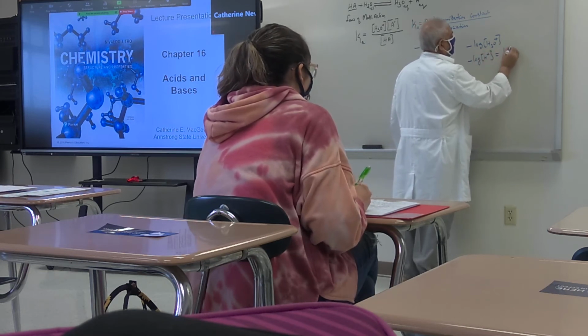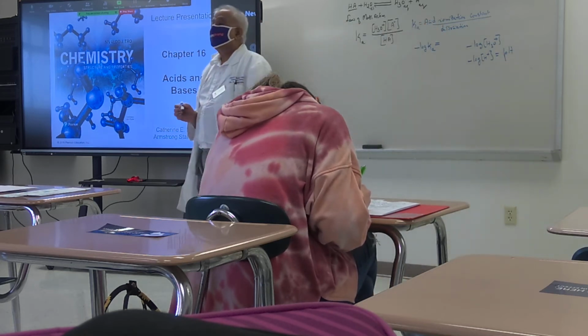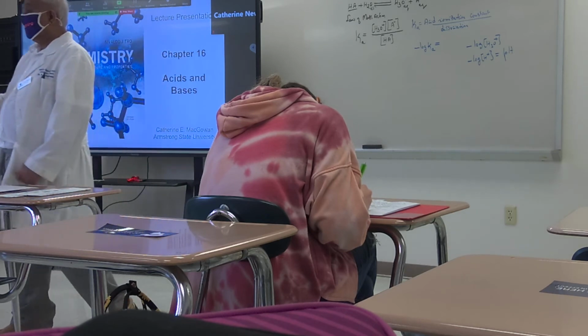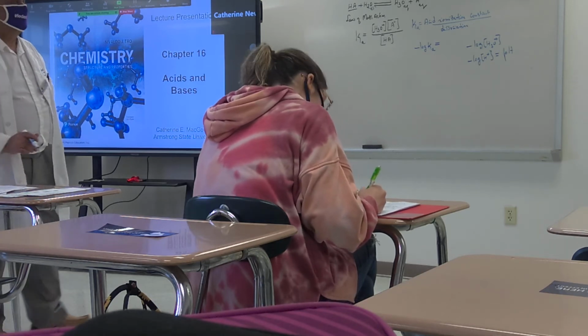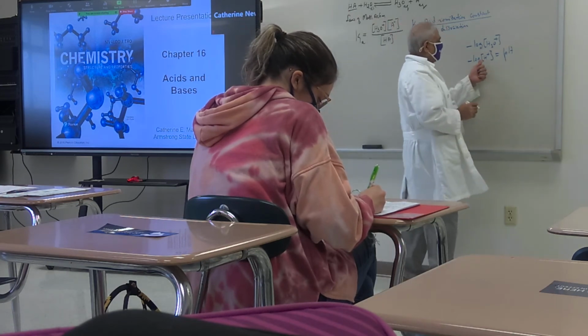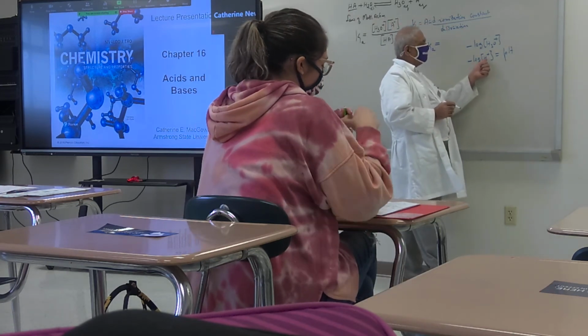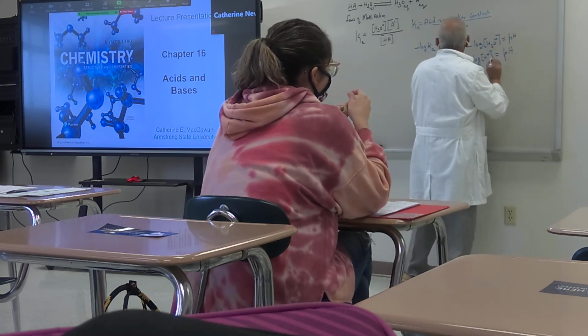We call this pH. pH is a measure of what? The acidity or the basicity of the chemical. It is a measure of acidity or basicity.